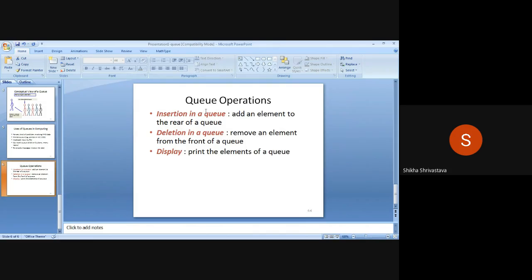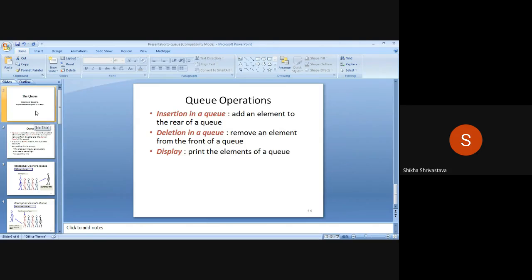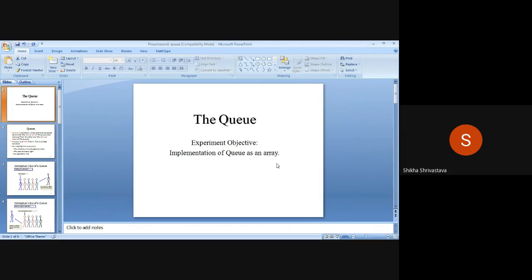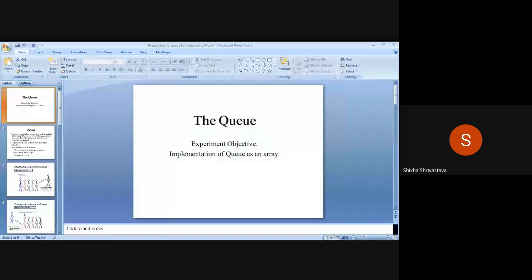This experiment is called queue implementation, and it is the implementation of queue in the form of an array. It means it is the static representation or static implementation of queue. Here we can see the code.